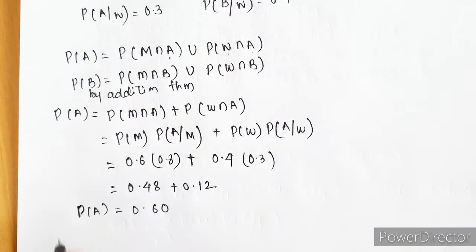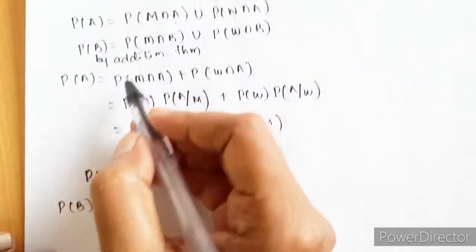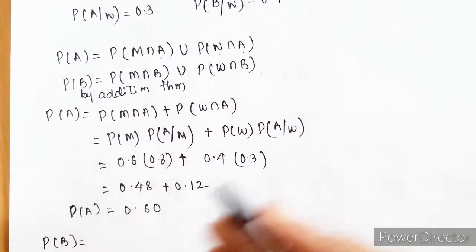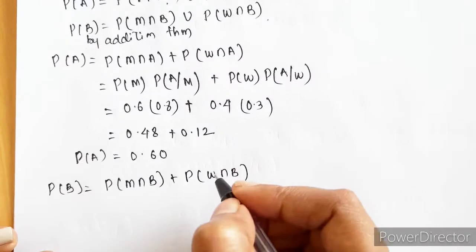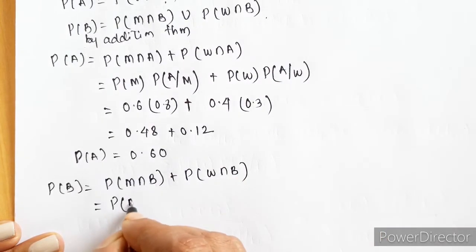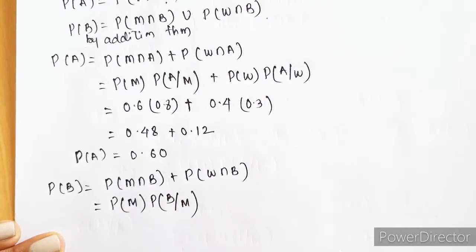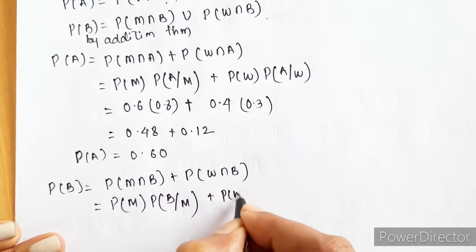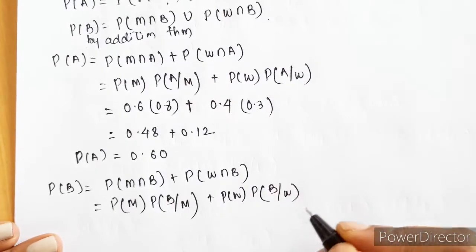Now next is the probability of ordering dish B. Same way, by the addition theorem again we can write this as the probability of male intersection B plus the probability of woman intersection B. Further, by conditional probability we can write this as the probability of male times the probability of B given that he is a male, plus the probability of woman times the probability of B given that she is a woman.